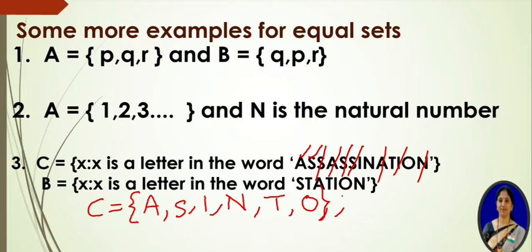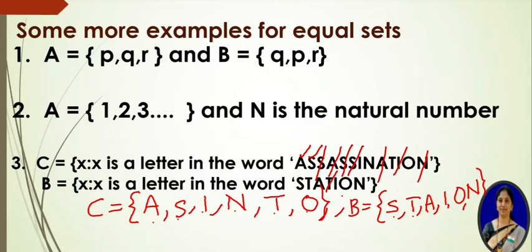And now write the elements in set B. Here also S, next T, next A. T is already there, no need to repeat. I, O, N. Observe that. So see the number of elements: 1, 2, 3, 4, 5, 6, and in B also 1, 2, 3, 4, 5, 6. So clearly the number of elements is the same, 6 elements.